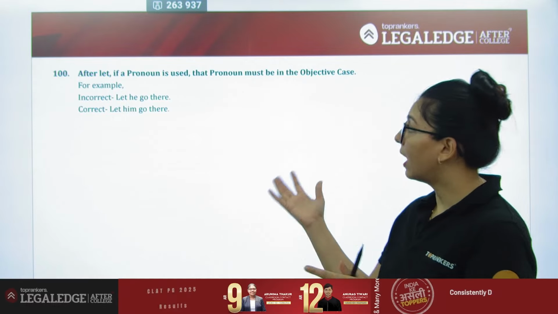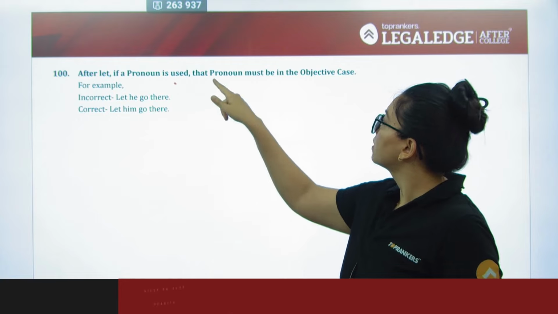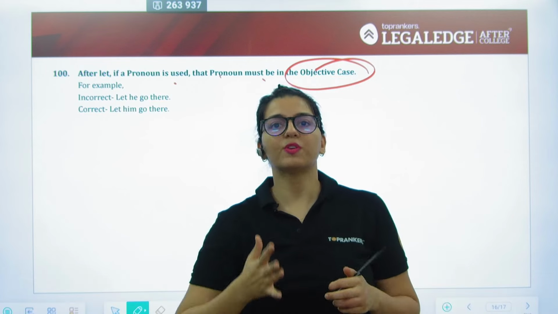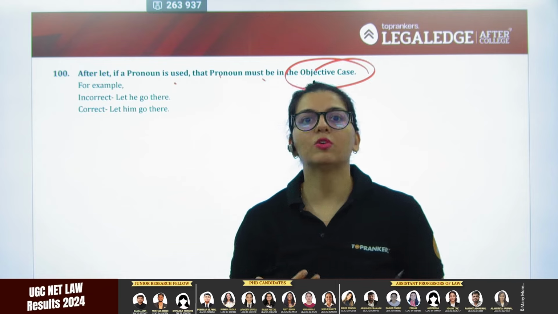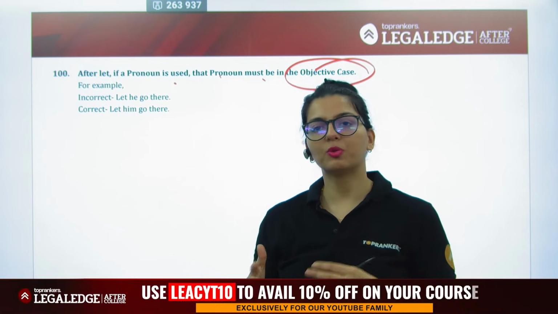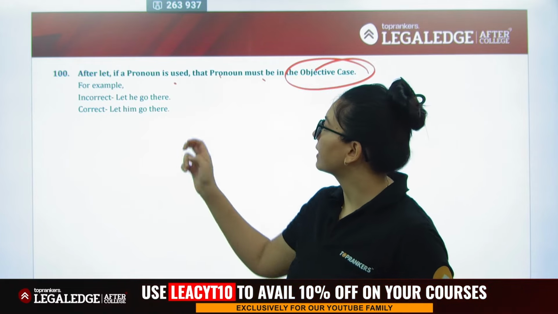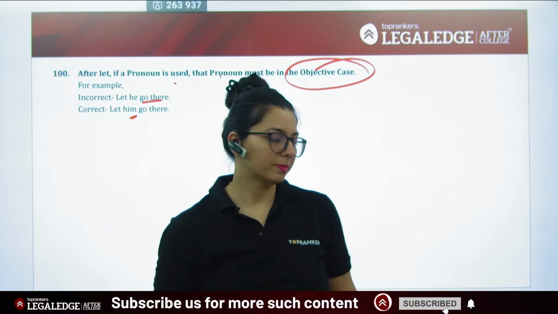And let's get to the last. After let, if a pronoun is used, that pronoun must always be in its objective case. हमने starting में भी किया था, so all of your words like let, suppose, so between you and me, you and I नहीं बोलते, between you and me, let's do this. So ये सब words के साथ हमेशा objective ही लगेगा. So let he go there, let him go there.